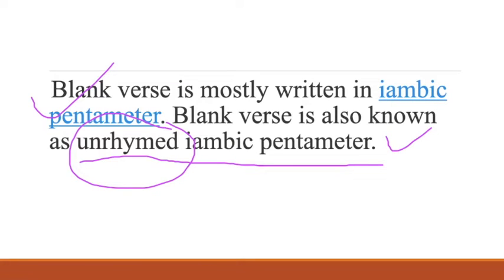When you come to blank verse or free verse, in both no rhyme pattern was there. The difference between blank verse and free verse is that in blank verse there is one meter which is used, but in free verse there is no meter used. Which meter is used in blank verse? That is the iambic pentameter, which is used here.